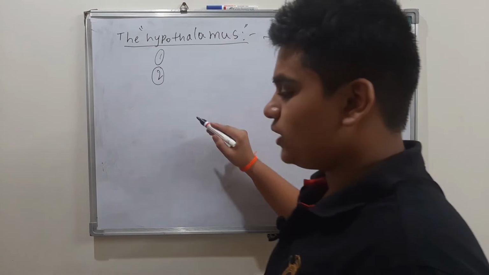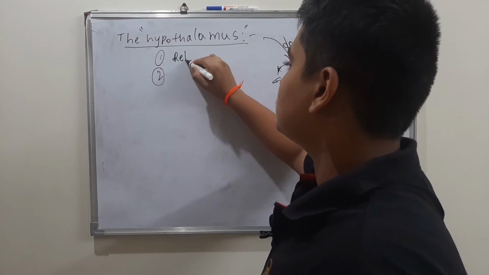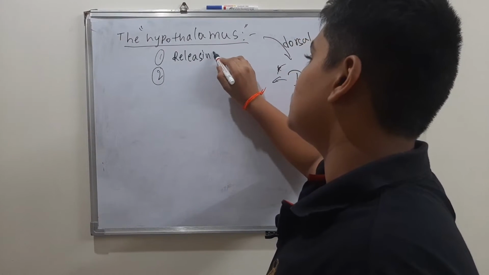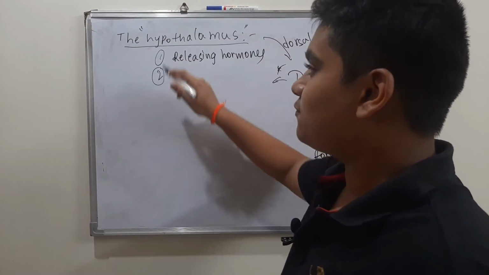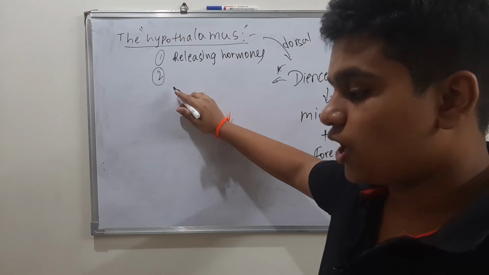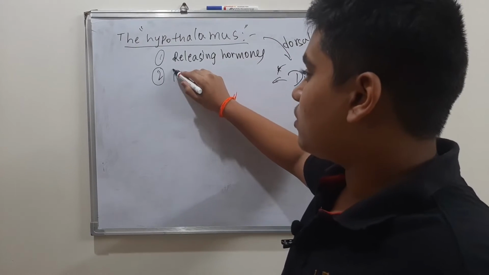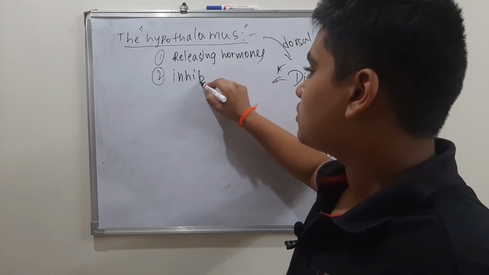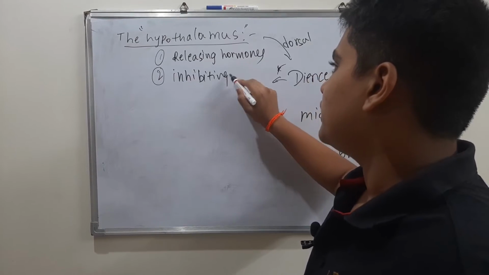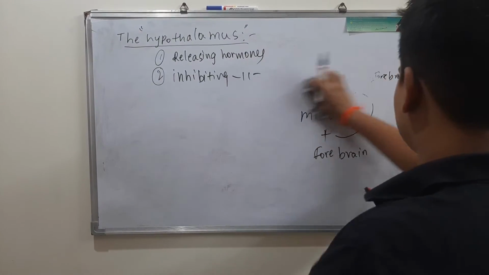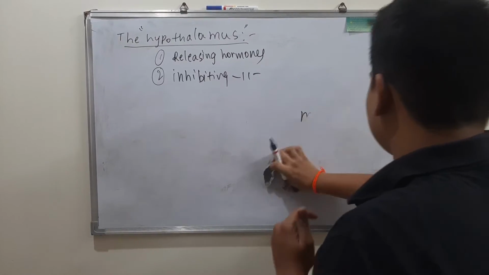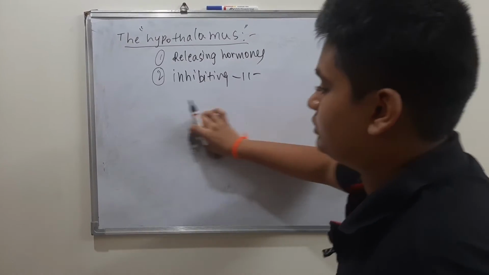The first one are releasing hormones, and the second type are inhibiting hormones. Now tell me the difference between releasing hormones and inhibiting hormones.